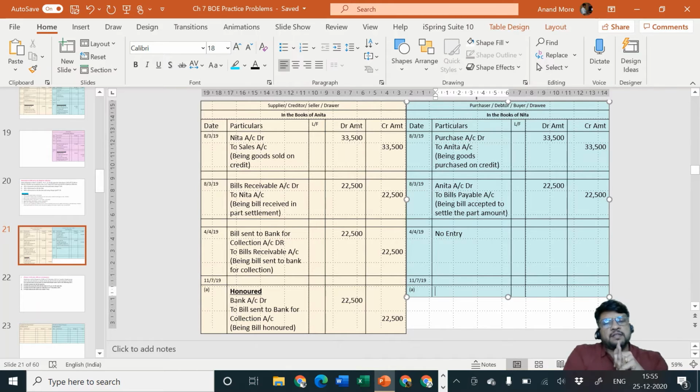I am not interested in saying that the person who brings the bill must be Anita, because already on the bill of exchange it is mentioned pay me or my order. So if anybody else is coming with the bill, that means I'll assume that Anita has given me the order to pay the bill to this new person. So I am not interested in Anita, I am interested in the physical copy of the bill to be again